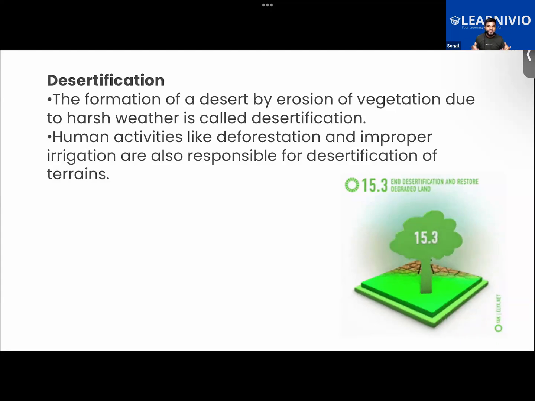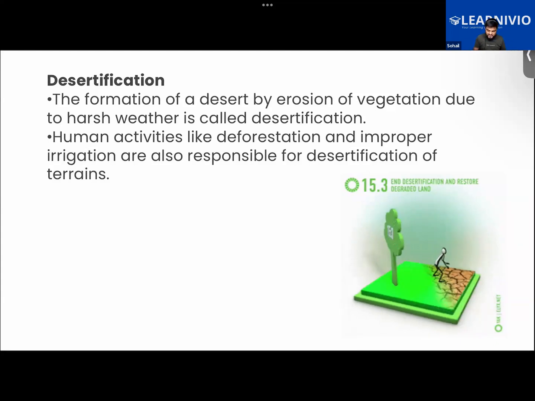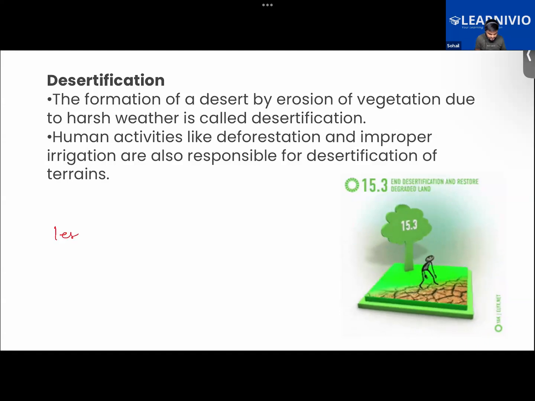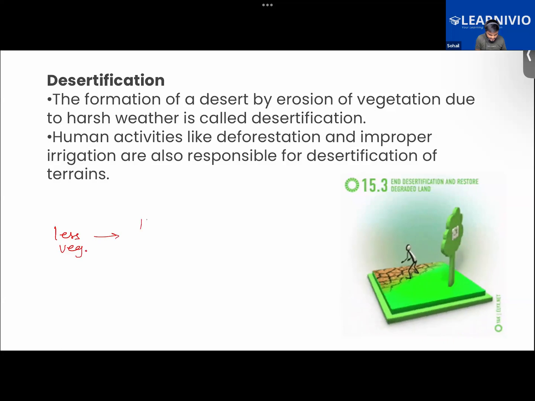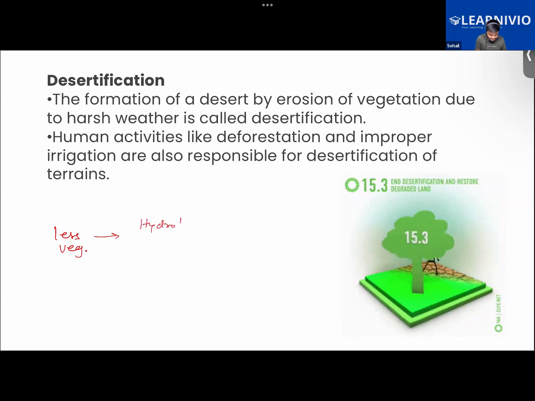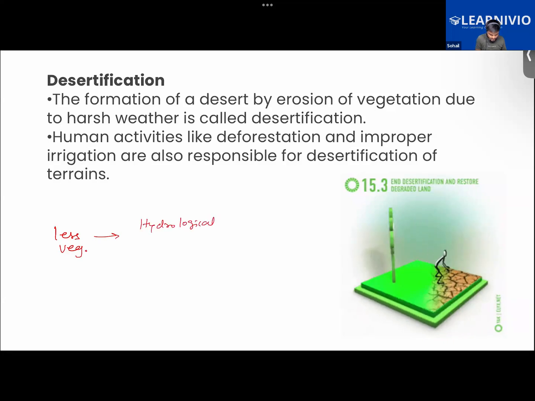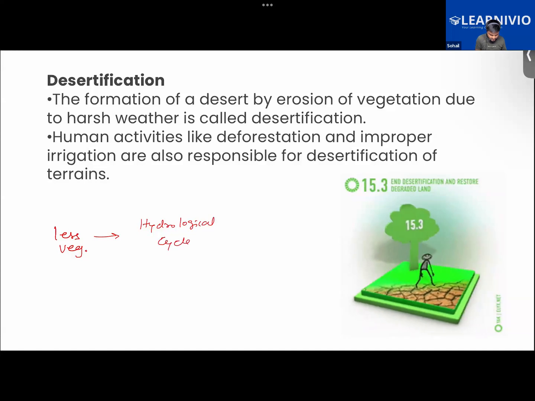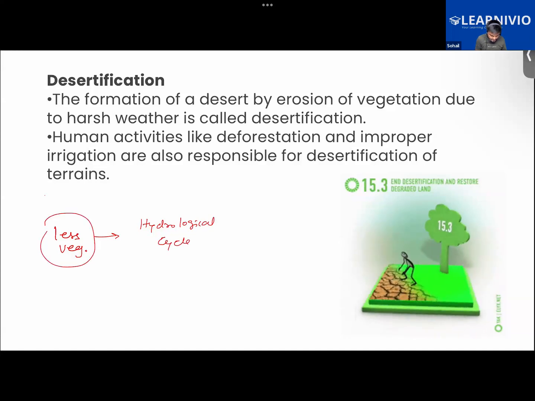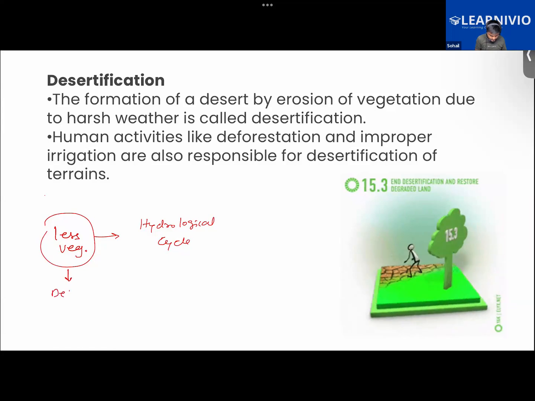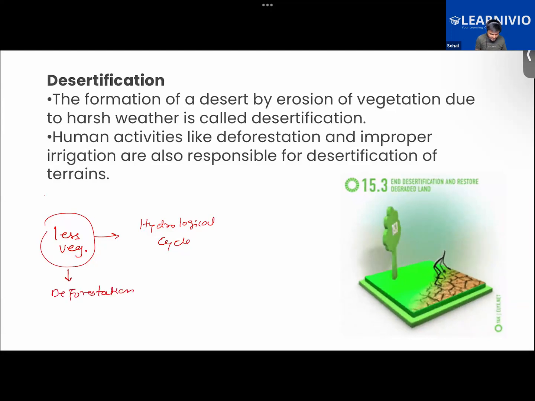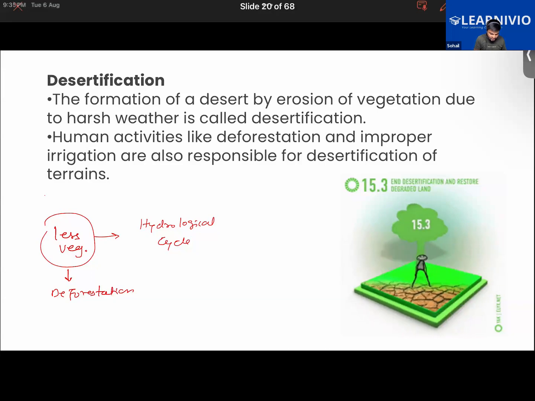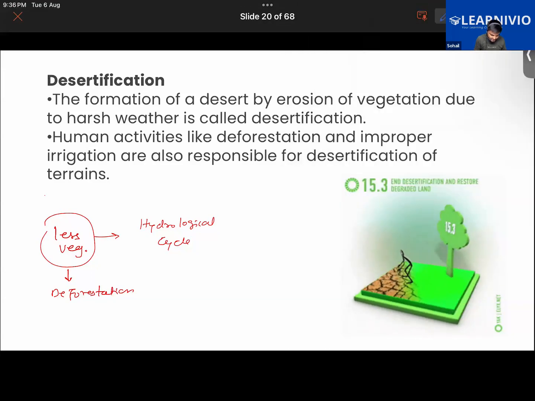If there is less vegetation, there will be less precipitation, right? And less vegetation is because we are doing deforestation. So due to deforestation, the vegetation is reduced, and the hydrological cycle will be impacted.